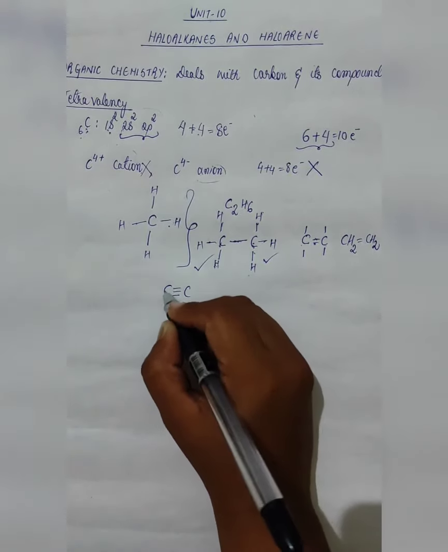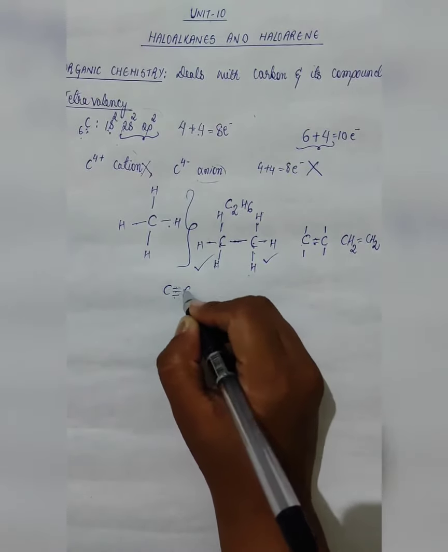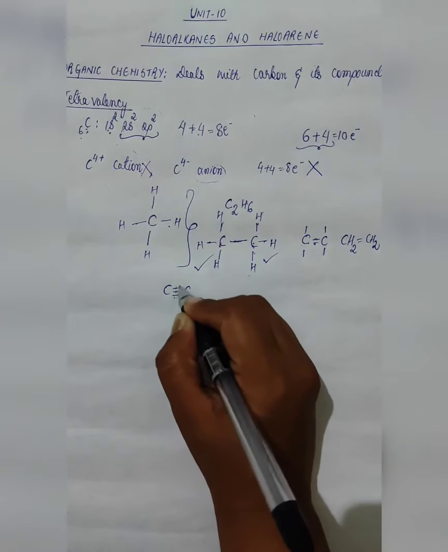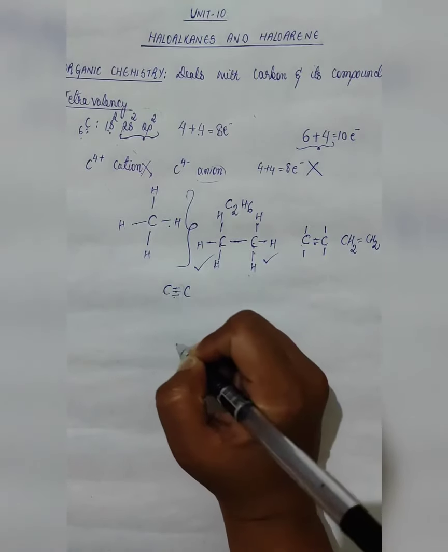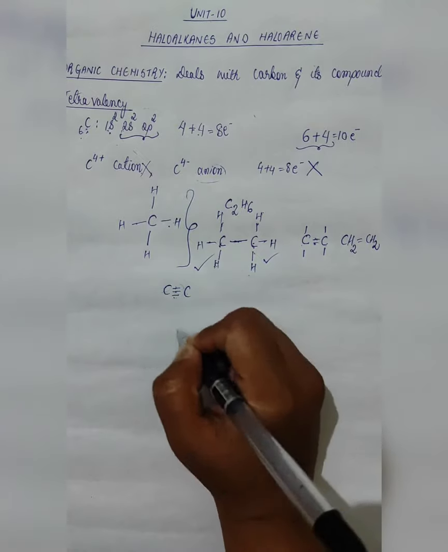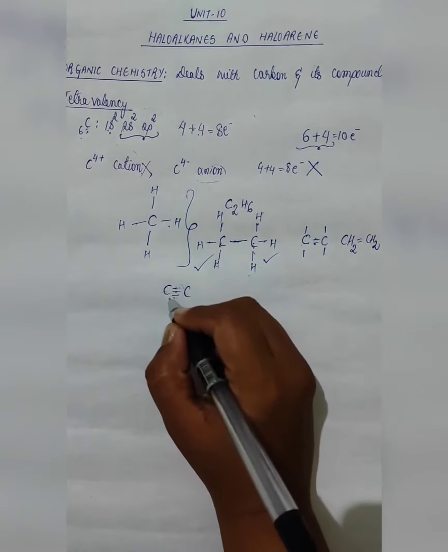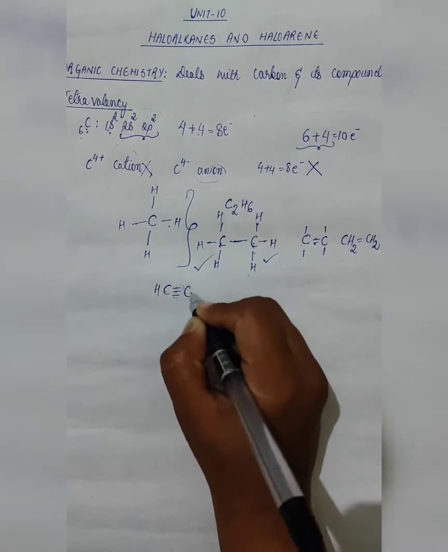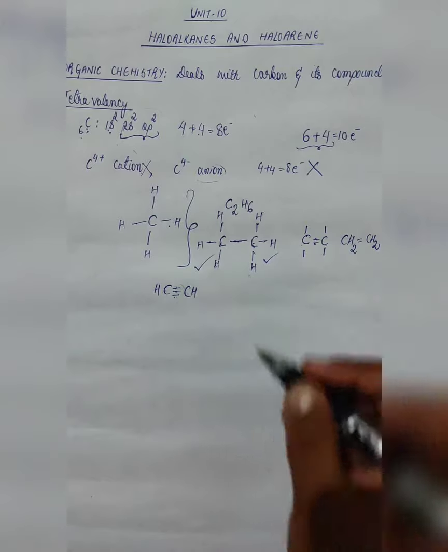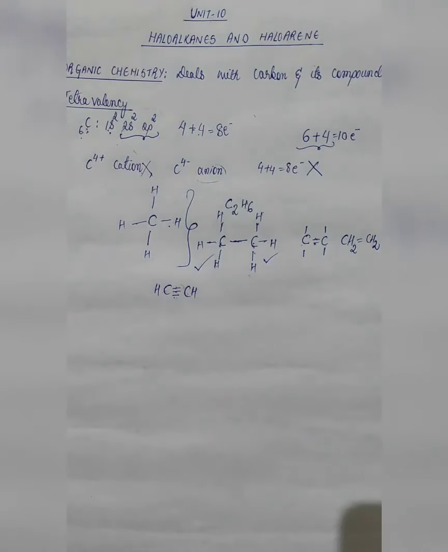What in case of a triple bond? In case of a triple bond, this carbon has 1, 2, 3 bonds. This carbon also has 1, 2, 3. This is shared by each of these carbons. Now both of these carbons need only 1 hydrogen or 1 bond to fulfill tetravalency. So in this manner they are going to fulfill their tetravalency.